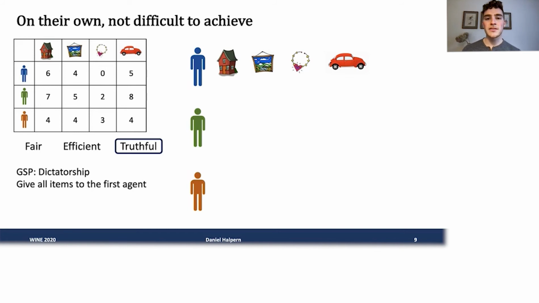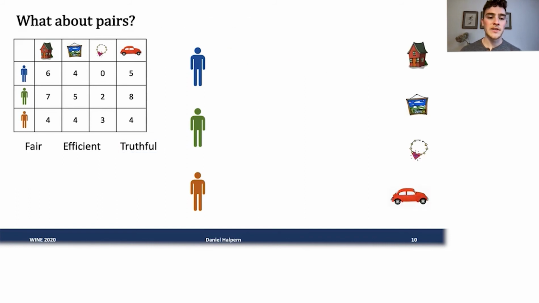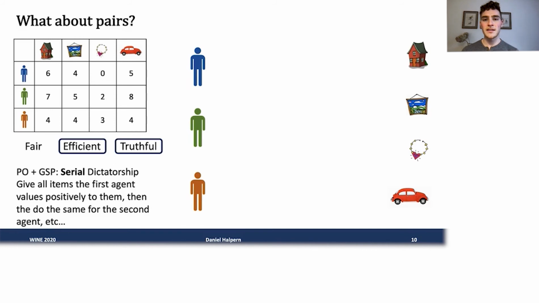So on their own, it's not too difficult, but let's say we want more than just a single property. Let's say we want multiple properties at once. So for now, let's consider some pairs. Let's say efficiency and truthfulness.